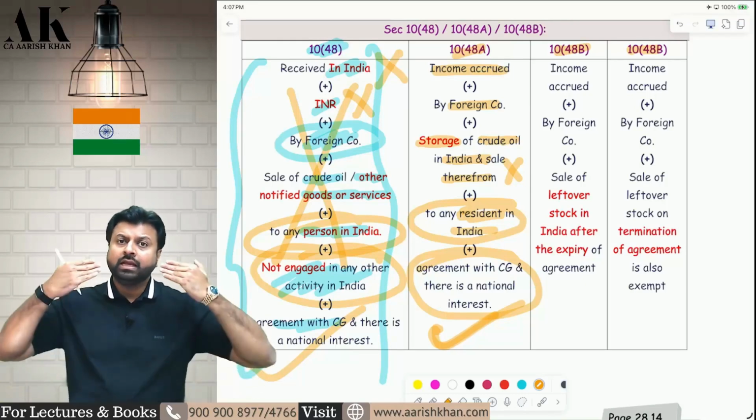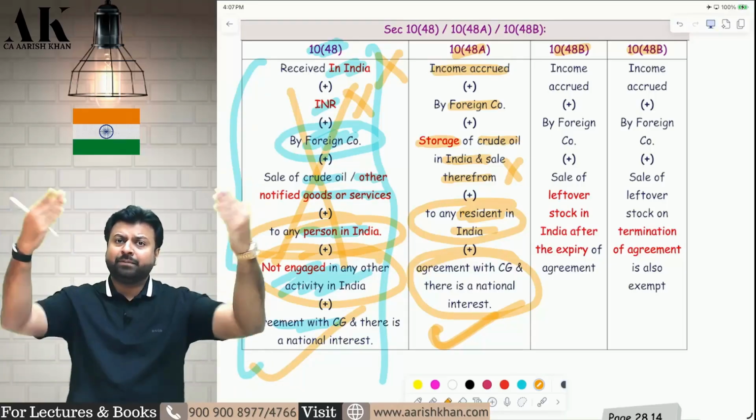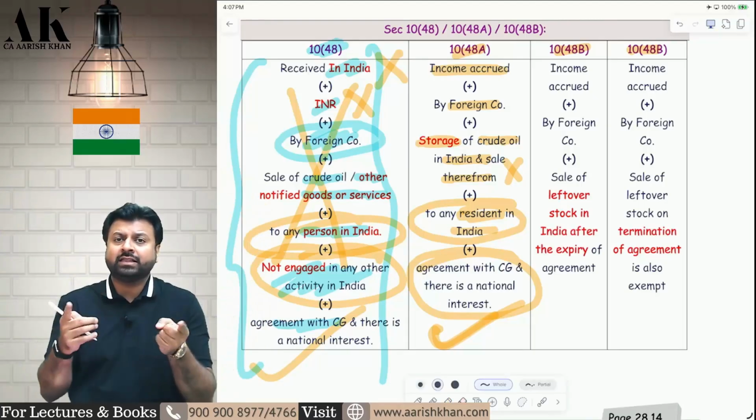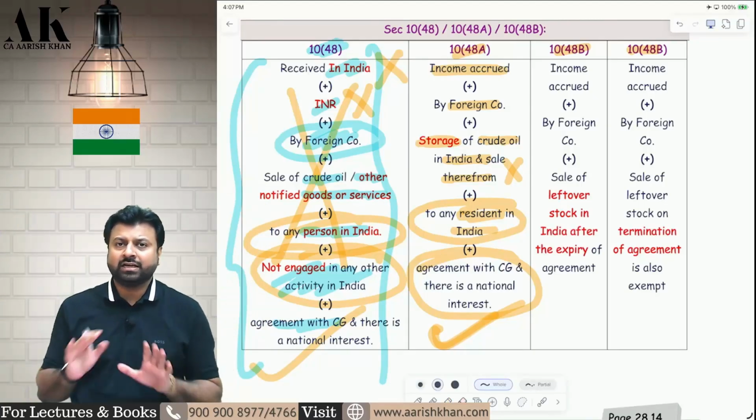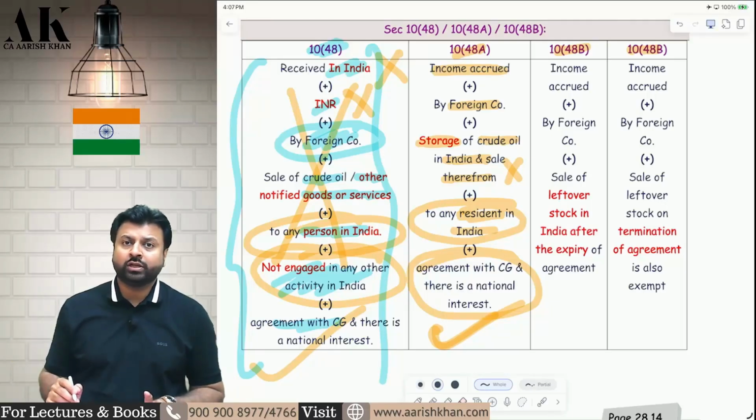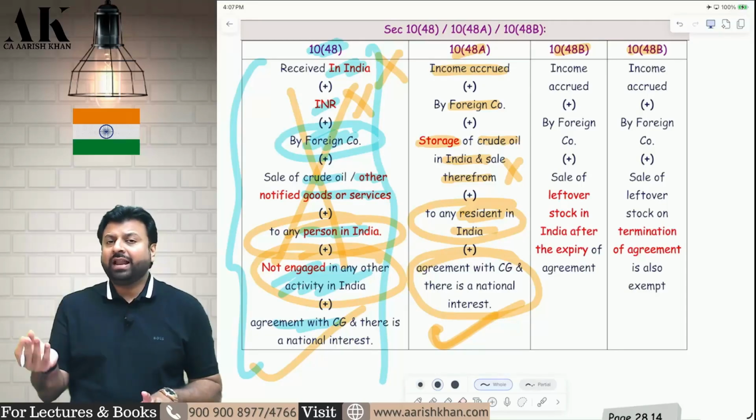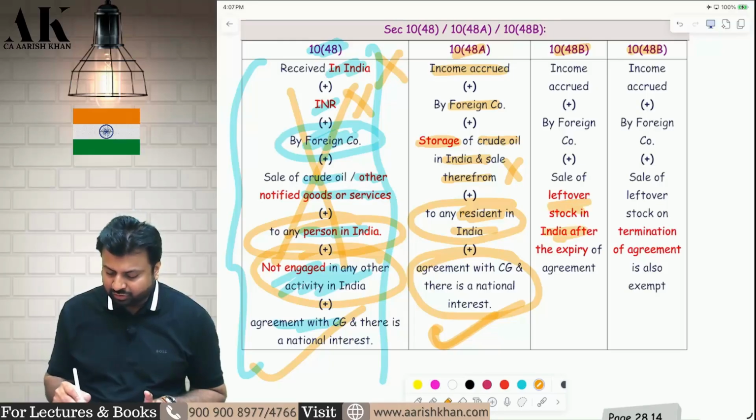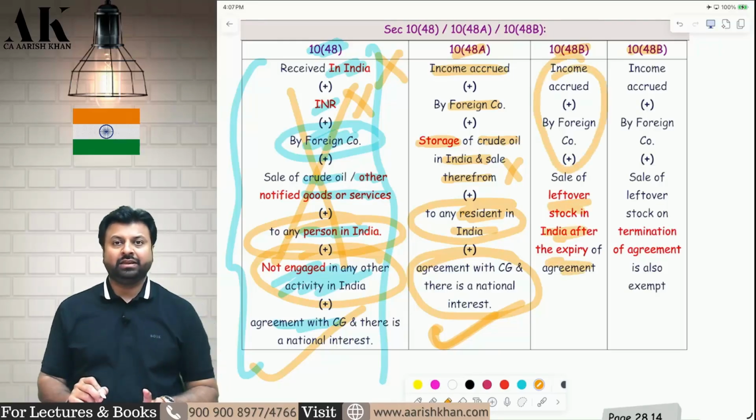Now, there is an agreement between the foreign company and the central government that they will store crude oil in India for 5 years and then they will sell. Suppose after 5 years the agreement expires and then there is some leftover stock in the storage hub. So what will happen with that leftover stock? That leftover stock after the expiry of the agreement will also be exempt as per section 10(48B). I hope it is clear.